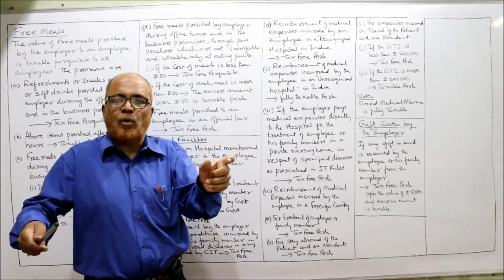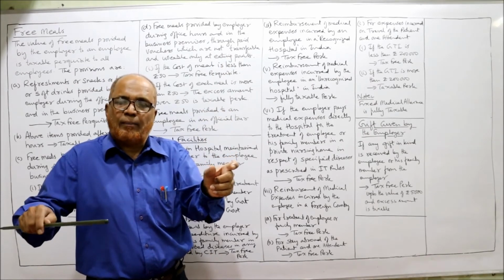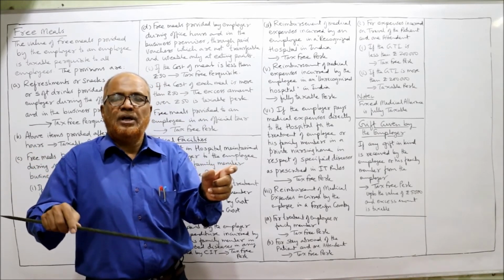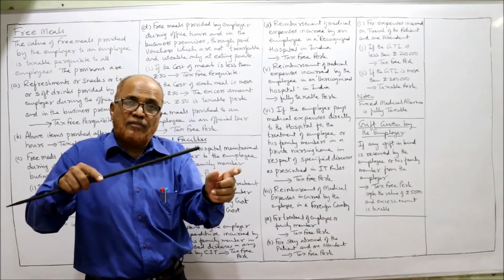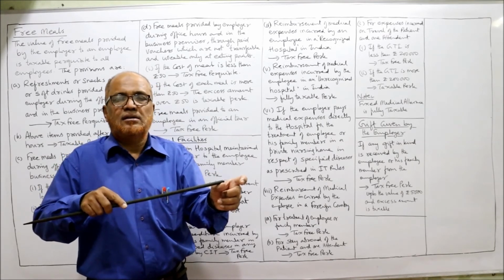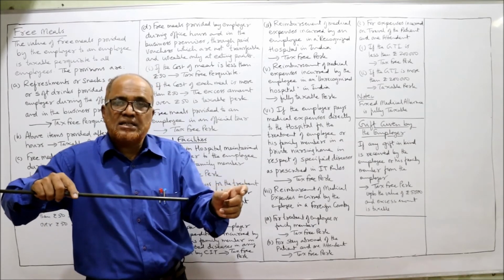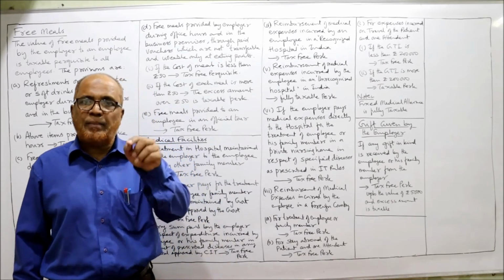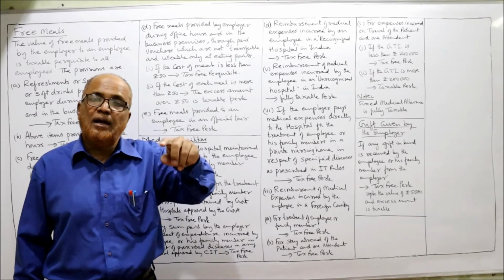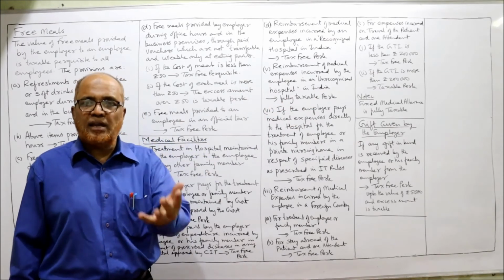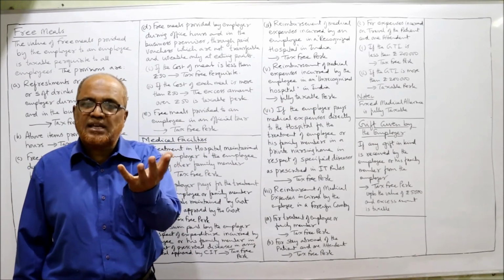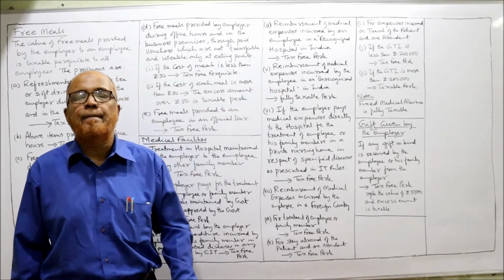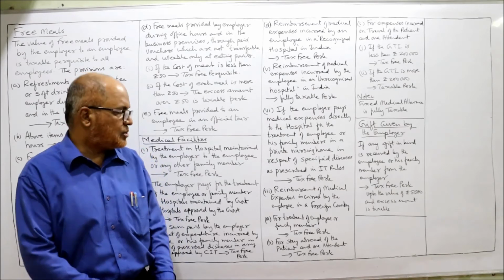If the employee or their family members got treatment in a private nursing home on account of the prescribed diseases, the employer must pay the medical bill directly to the hospital. Then it is a tax-free perquisite.